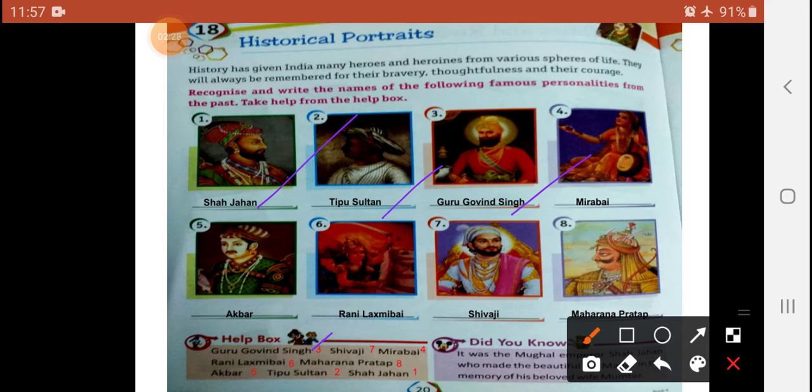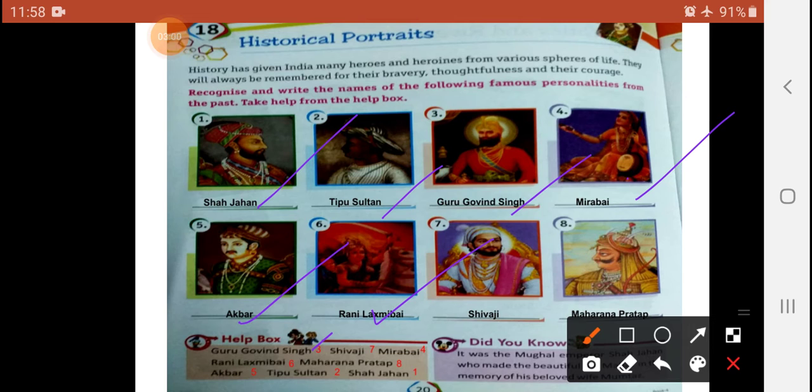Next, you will see another picture, the fourth picture, related to the name written in the helping list. With the help of the helping list it should be written down here. Okay my dear students, Meera Bai. Next image, you will see, identify the given name with the help of the helping list and identify the image. You will see the name here, Akbar, it should be written down.